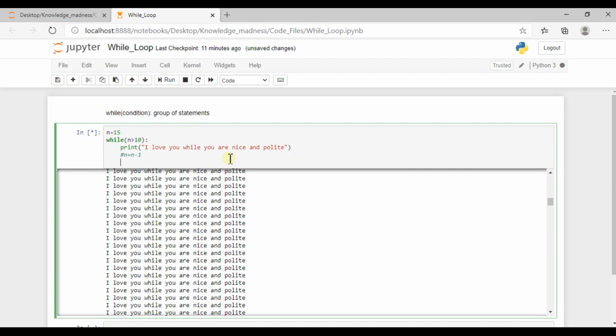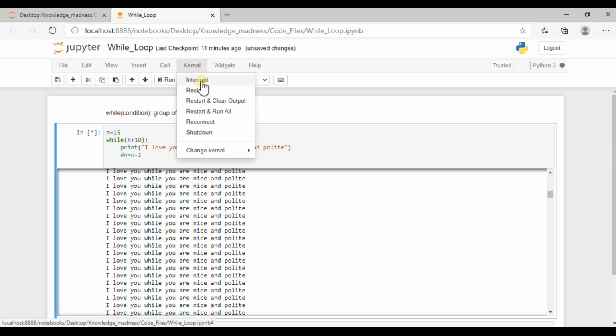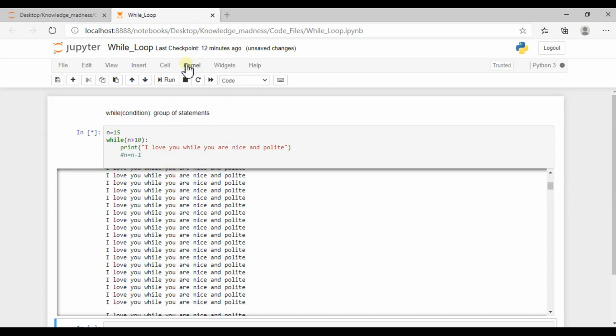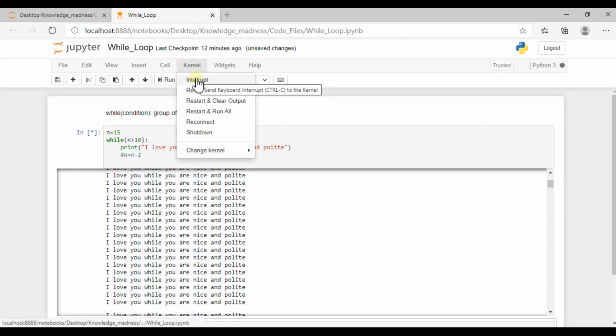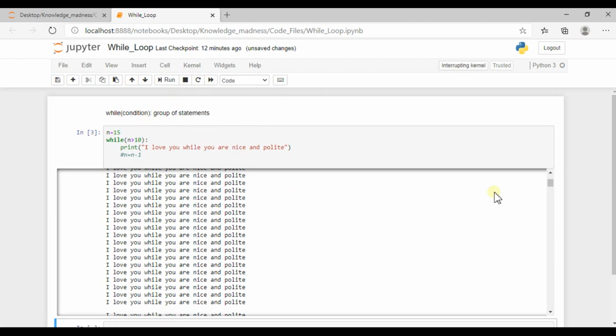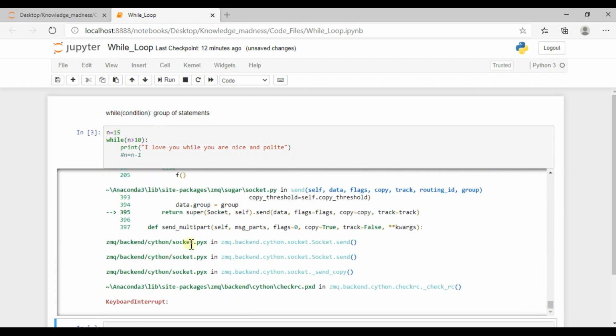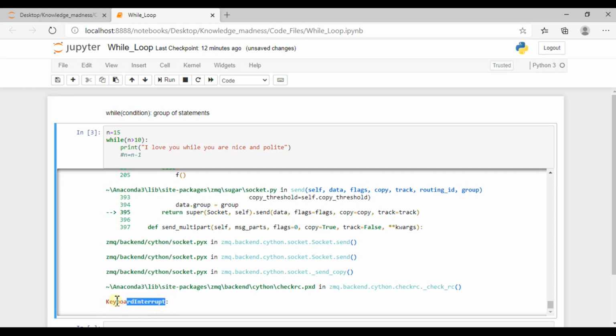So be careful about this, and whenever this kind of thing happens, just kill the terminal. If you are working in Visual Studio Code or some other IDE, kill the terminal. In case of Jupyter Notebook, what you have to do is interrupt the kernel. Go to the kernel and interrupt the kernel. This will immediately stop the execution of these statements, and it will give an exception like KeyboardInterrupt, because we manually interrupted the kernel. In other IDEs you can kill the terminal.